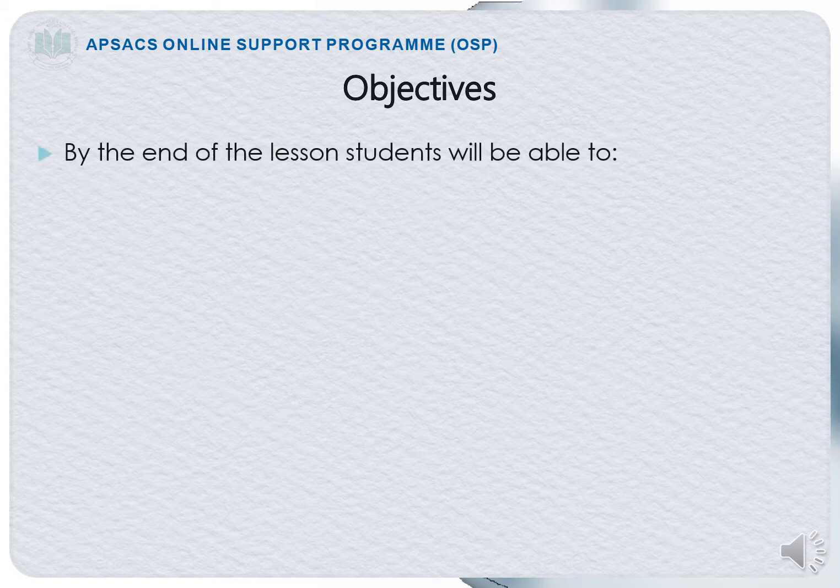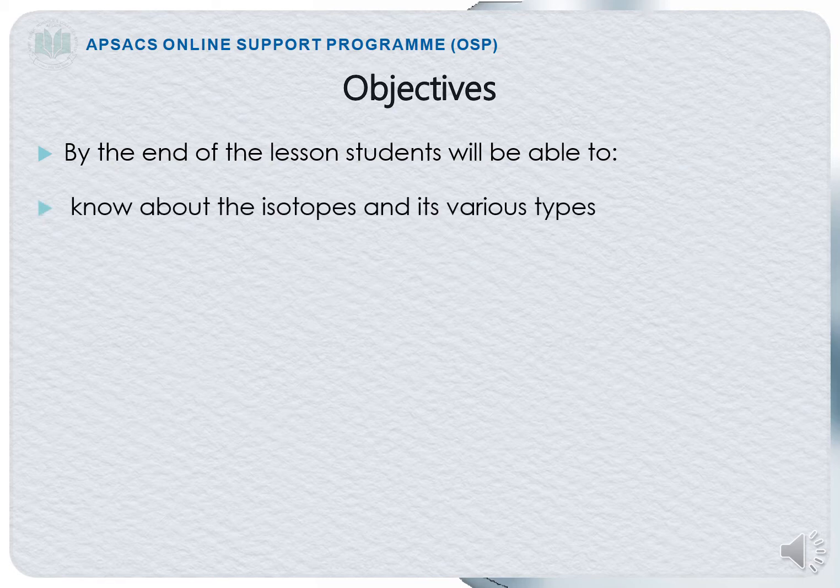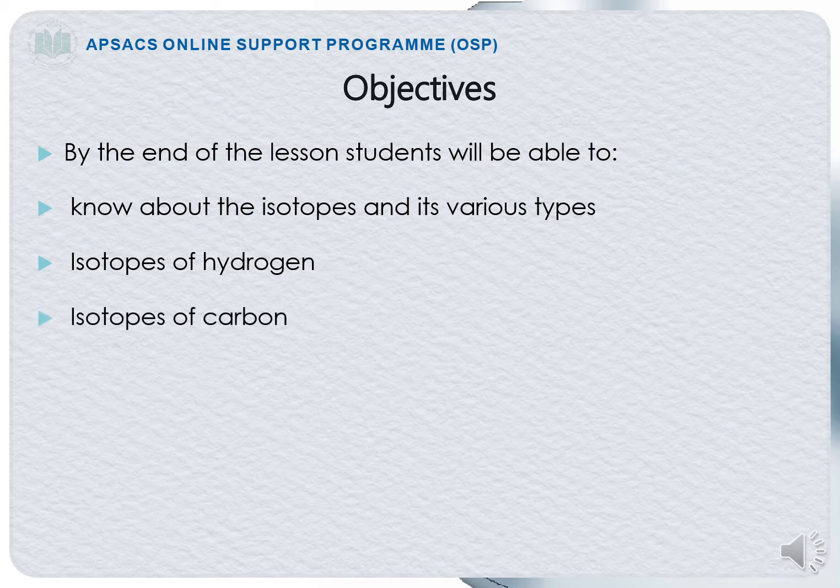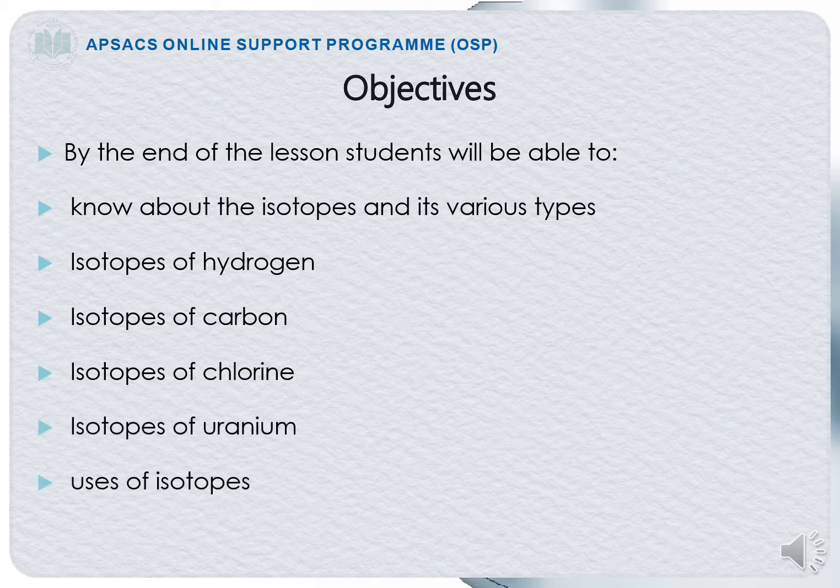Objectives. By the end of the lesson, students will be able to know about isotopes and their various types. Various types of isotopes include isotopes of hydrogen, isotopes of carbon, isotopes of chlorine, isotopes of uranium. At the end, uses of isotopes.